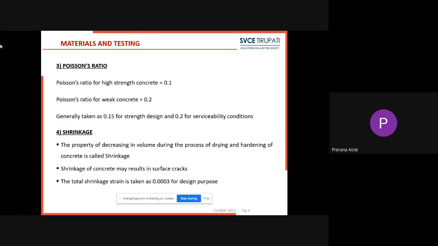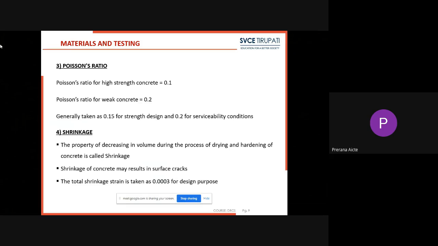Next, Poisson's ratio. Poisson's ratio for high strength concrete will be 0.1. For weak concrete it is 0.2. Generally it is taken as 0.15 for strength design and 0.2 for serviceability conditions. So for high strength it is 0.1 and for weak concrete it will be 0.2. For strength design we will take it as 0.15 and for serviceability conditions we will take it as 0.2.